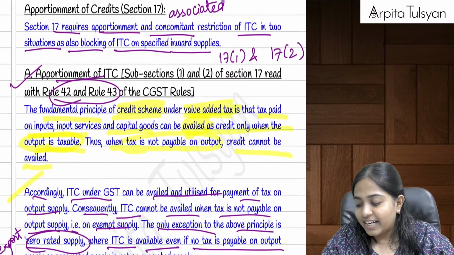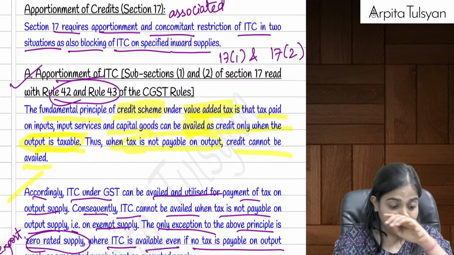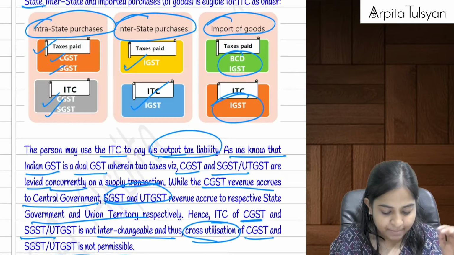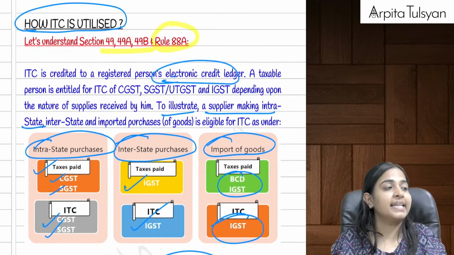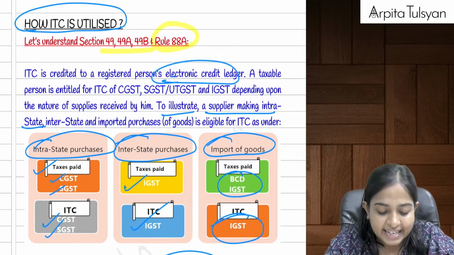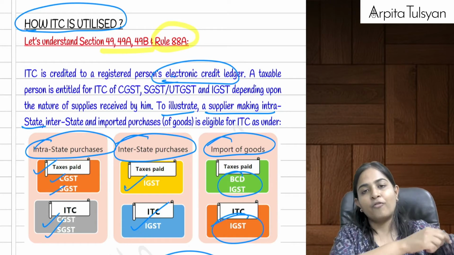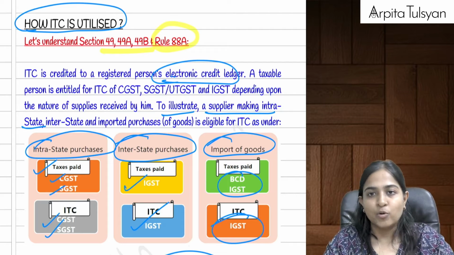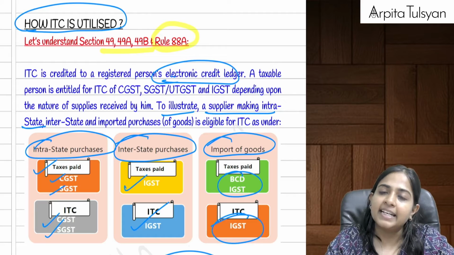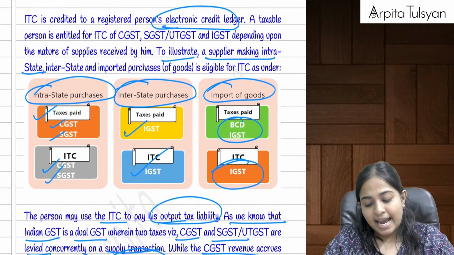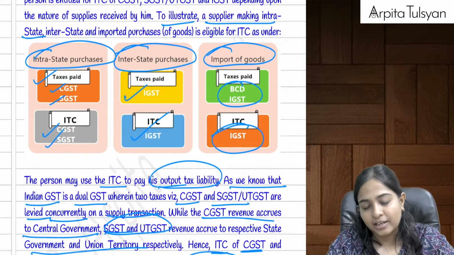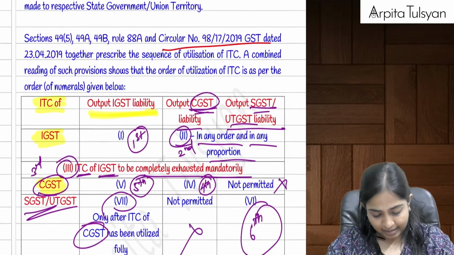Okay, then after that the next one, we did a point about utilization of GST. We'll do it in the same sequence. How ITC is supposed to be utilized, for that we saw section 49, 49A, 49B and rule number 88A. What did we study there? Whatever input tax credit is availed by you, or whatever ITC is reflected in your GSTR 2B, can we say it gets credited to our electronic credit ledger? Yes, and once it is credited to my electronic credit ledger, after that I can avail that ITC and utilize it for payment of my output tax liability.